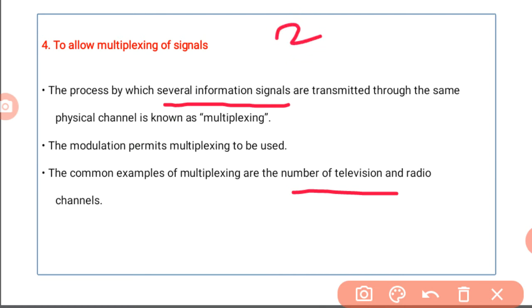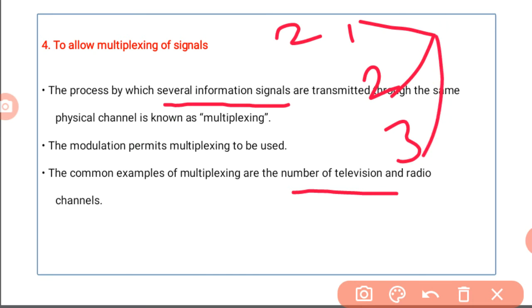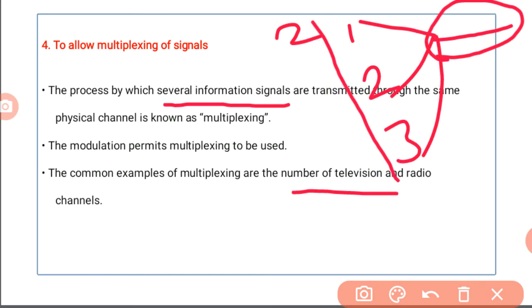So that means more than two channels. Suppose in our television there are 3 channels: 1, 2 and 3. These 3 channels pass through only one cable, that is the coaxial cable. That means there are 3 inputs. These 3 sources of information are transmitted through only one cable, the coaxial cable.